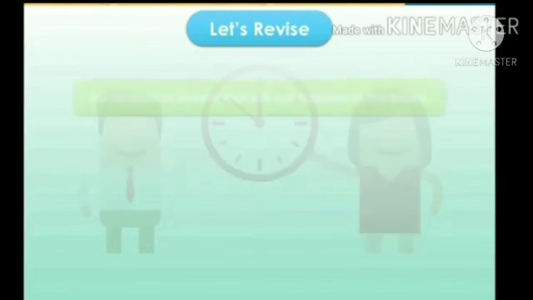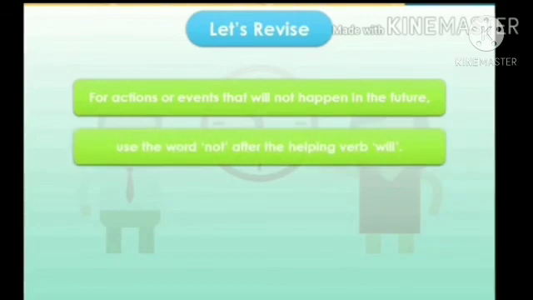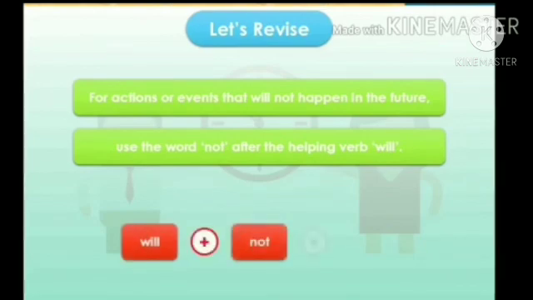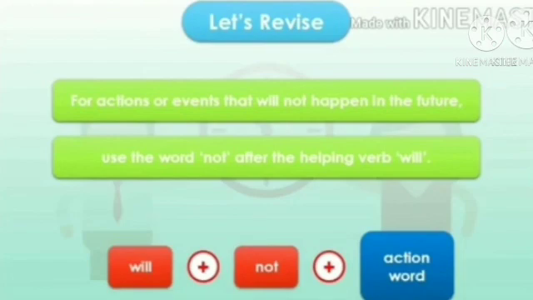For actions or events that will not happen in the future, we use the word not after the helping verb will. Will plus not plus action word.